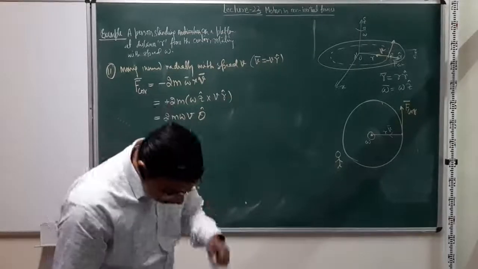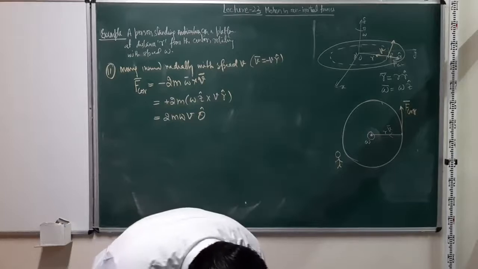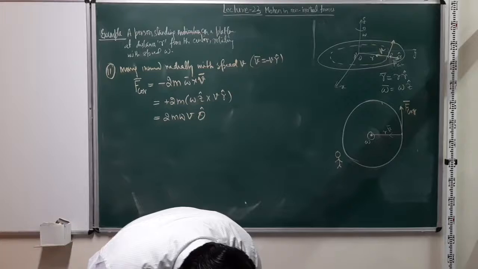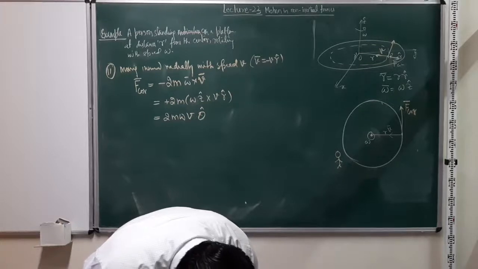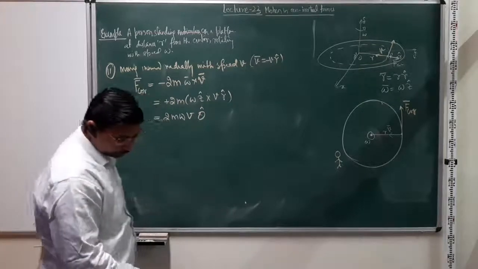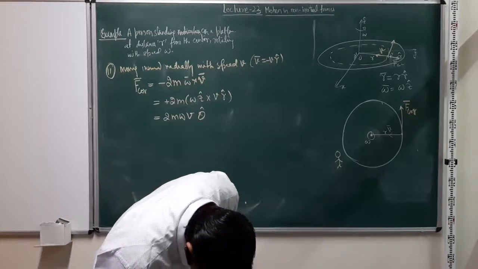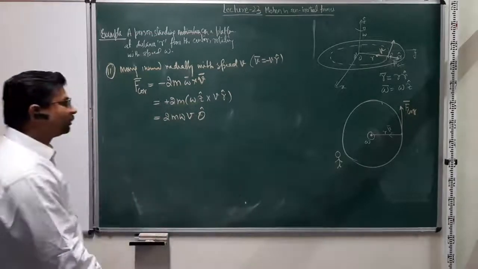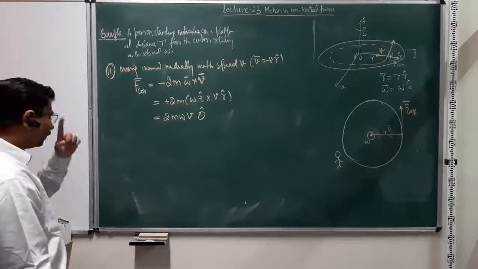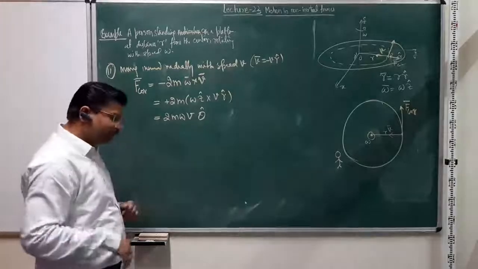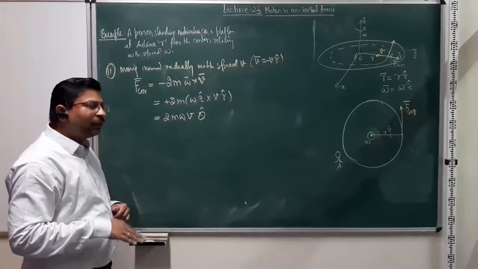So let us do that. Now what the person says is, on the platform when I am rotating, I am trying to go towards the center of the platform.